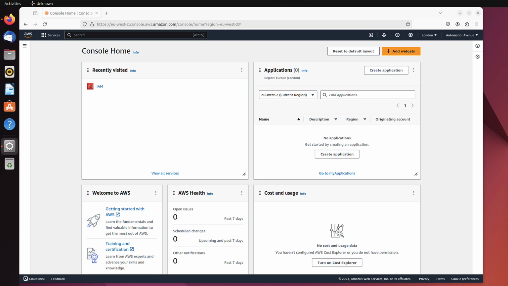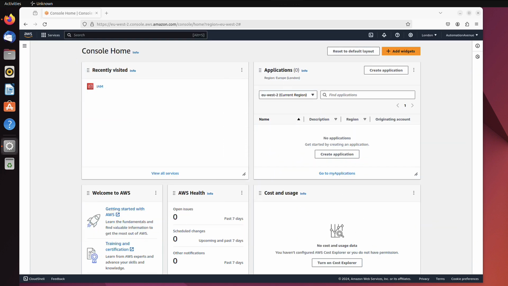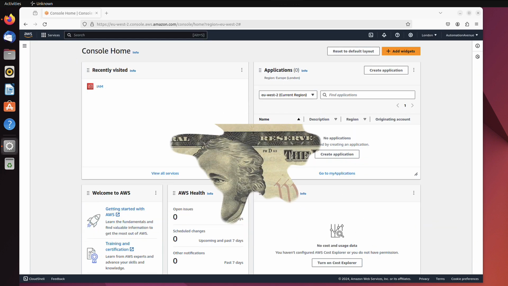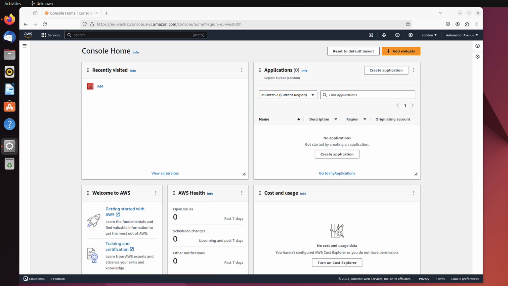We can either try to not spend any money there, just using free tier eligible services, or maybe we are okay to spend some money, but we don't want to exceed a certain threshold, like maybe $10 a month, let's say. But one way or another, we definitely want to be in control of our budget. And that's what the AWS Budgets service is exactly for.